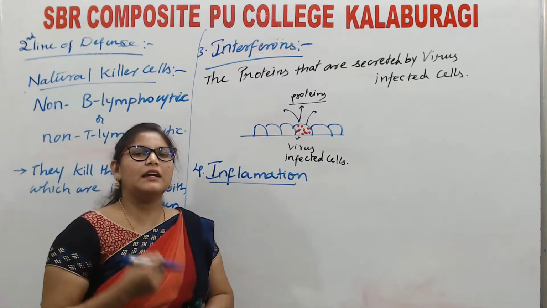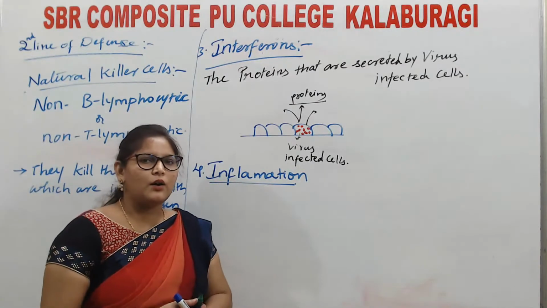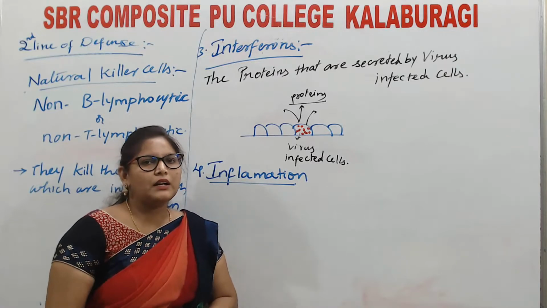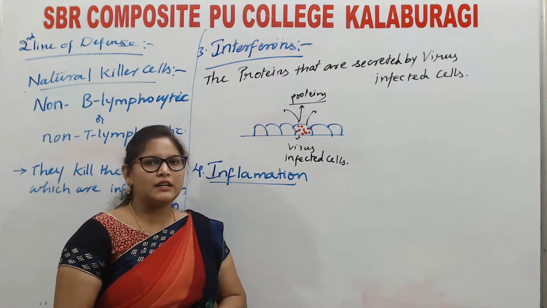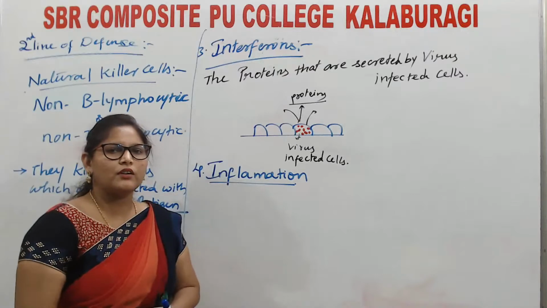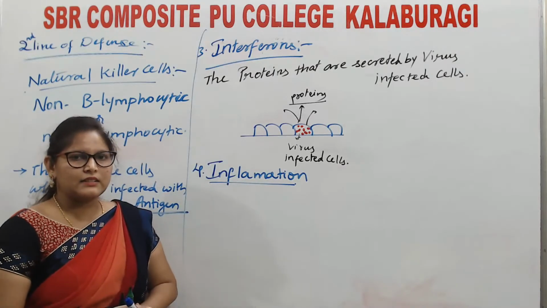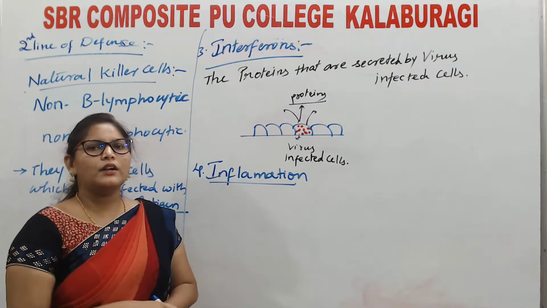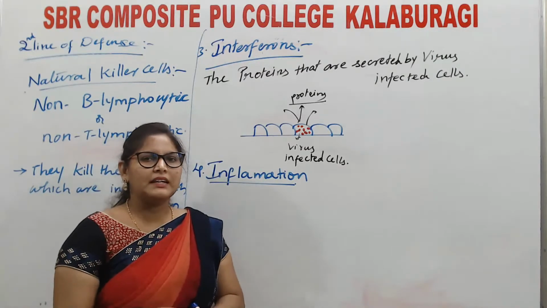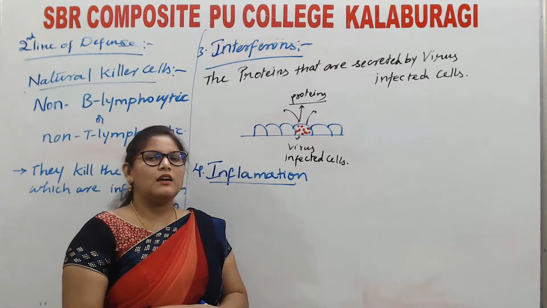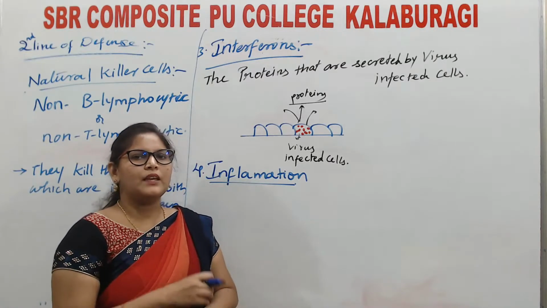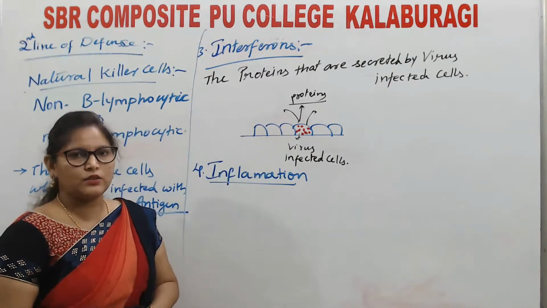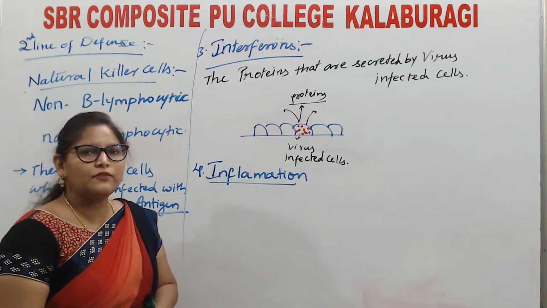Physical agent means a hit by a hard object may cause damage to the tissue, or chemicals, say for example HCl or H2SO4, highly concentrated acids. If they fall on our tissue, it will cause inflammation. Or any biological agent, say for example any insect or any pest can make an injury. In such cases, our body shows certain responses. Those responses are known as inflammation.